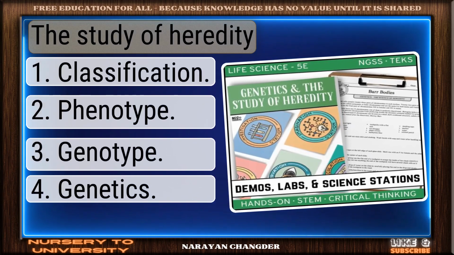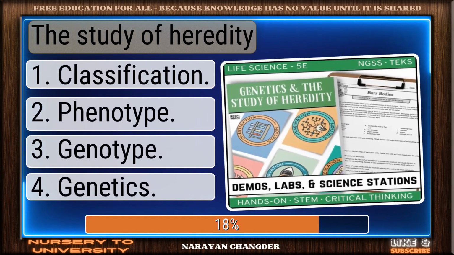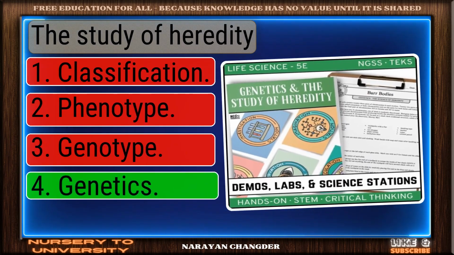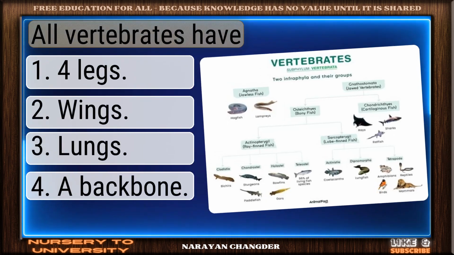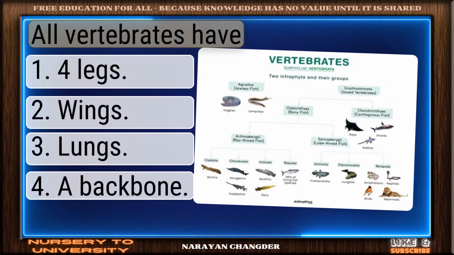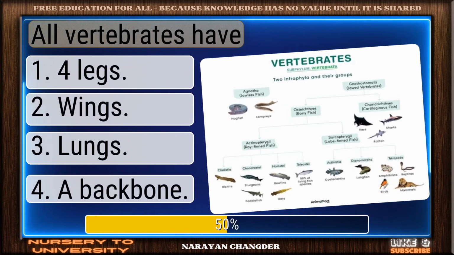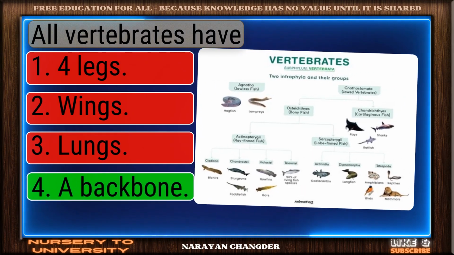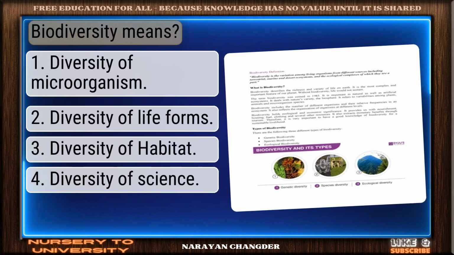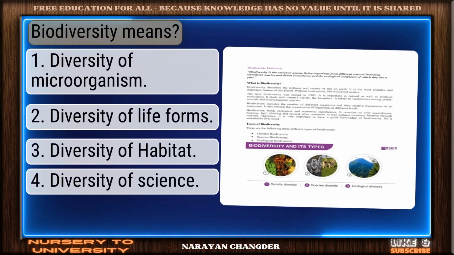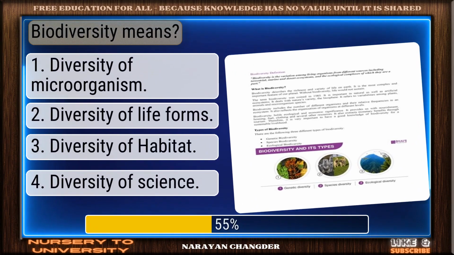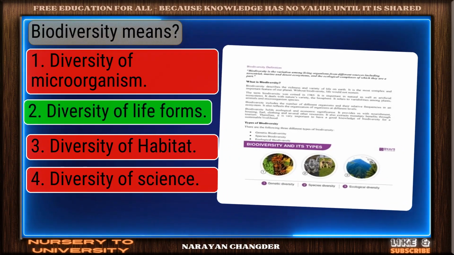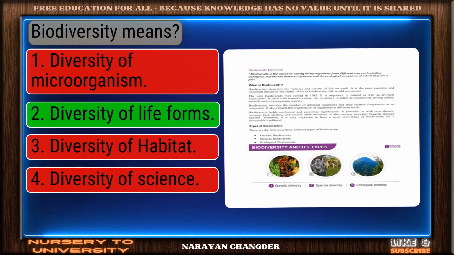Question number 279. The study of heredity. On track. Genetics is the correct answer. Question number 280. All vertebrates have. Well picked. A backbone is the correct answer. Question number 281. Biodiversity means. Bravo. Diversity of life forms is the answer.